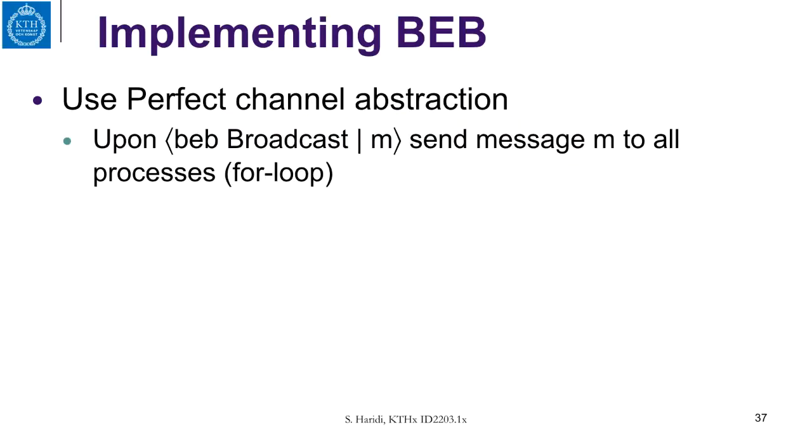We will start discussion of the implementation of the various broadcast abstractions. So let us look at the implementation of best effort broadcast. We use a perfect channel abstraction, and whenever the application executes a BEB broadcast, we send the message M to all processes. This we can do in a for loop, and we are sending the message using the perfect link abstractions. So that's it. This is the implementation of best effort broadcast.